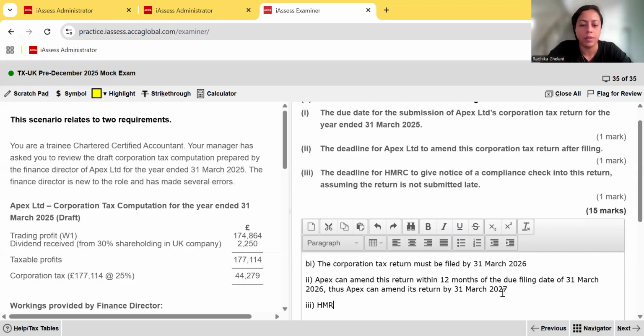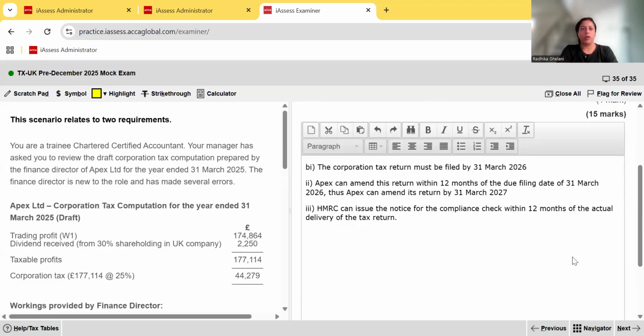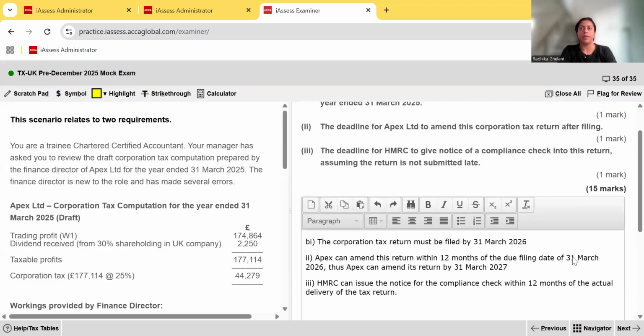So HMRC can issue the notice for the compliance check within 12 months of the actual delivery of the tax return. Okay. And that is your 15 marks there for corporation tax. And that's also the end of section C for this paper.